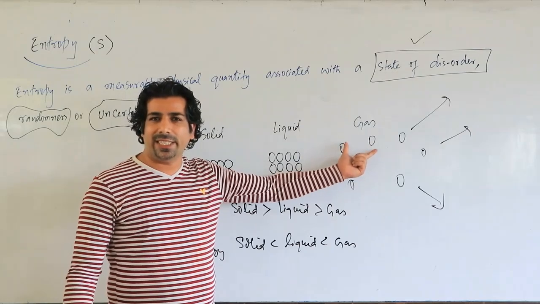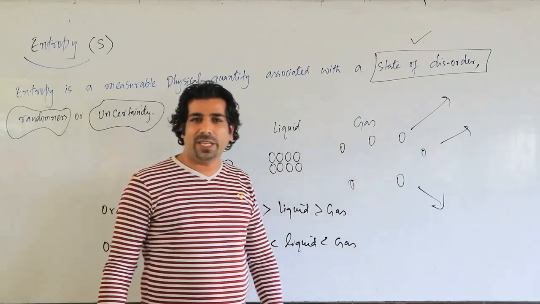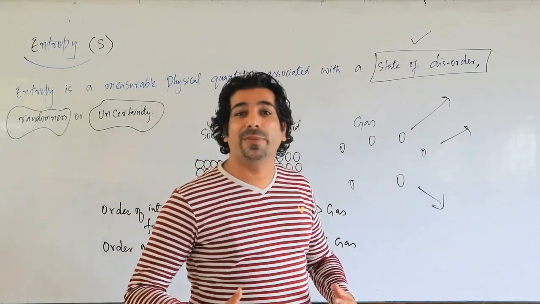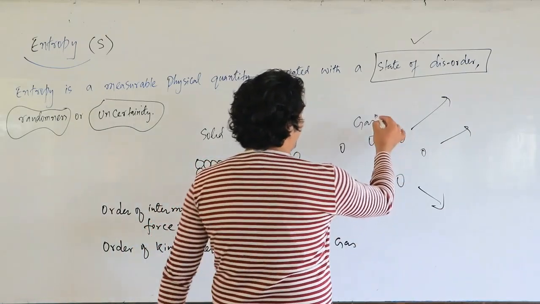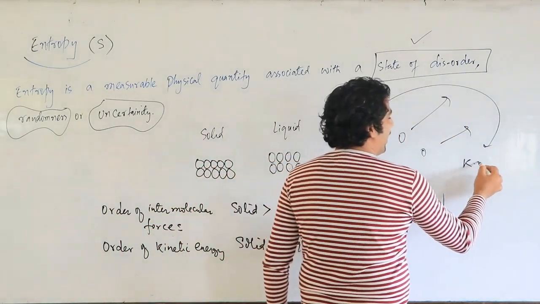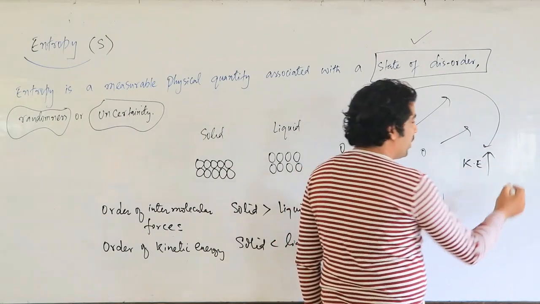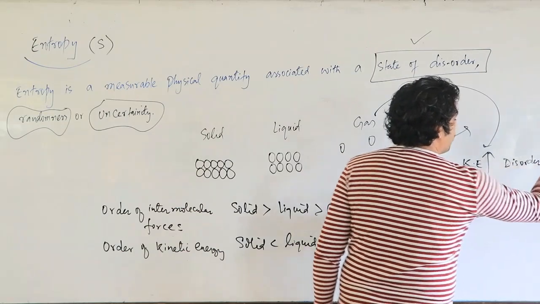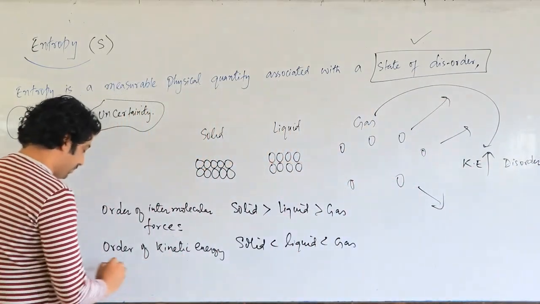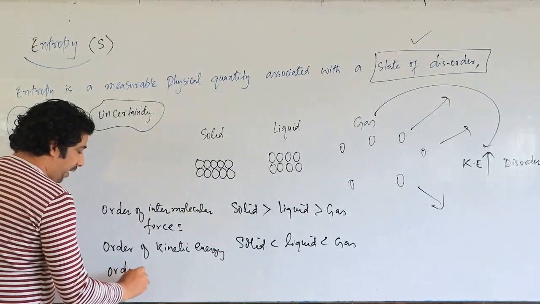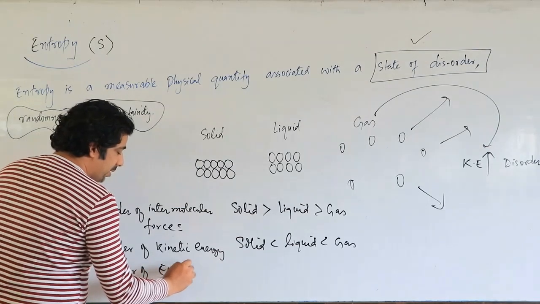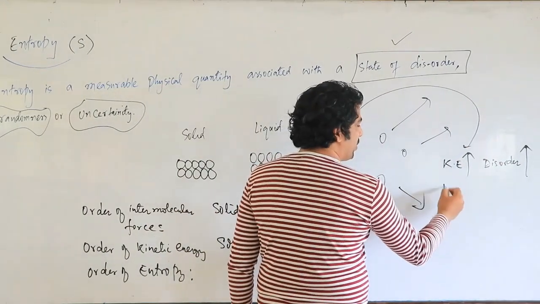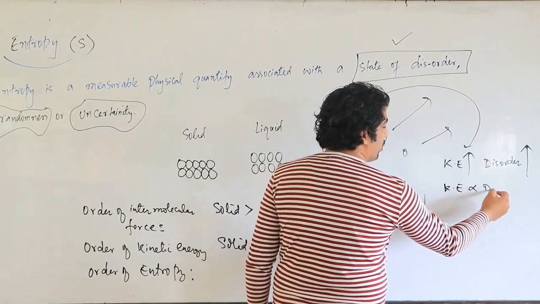So when the kinetic energy is highest in the gas, that means particles are free to move. So the disorder will be more, my dear friends. In case of a gas, the kinetic energy of molecules is more, so obviously the disorder will also be more. So now, my dear friends, what is the order of entropy? We know that here kinetic energy increases, disorder also increases. So kinetic energy is directly proportional to disorder.